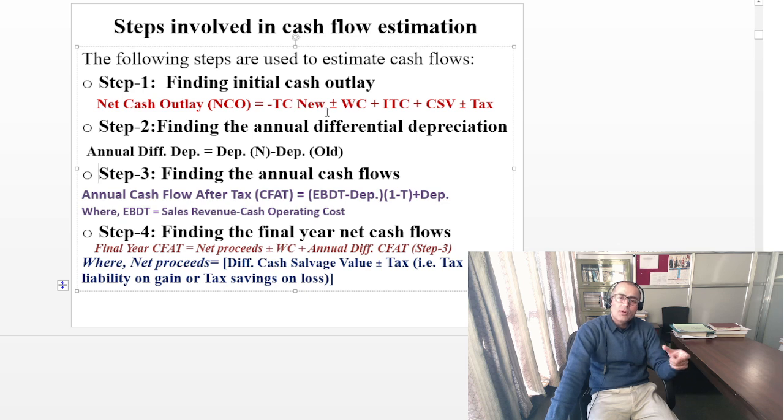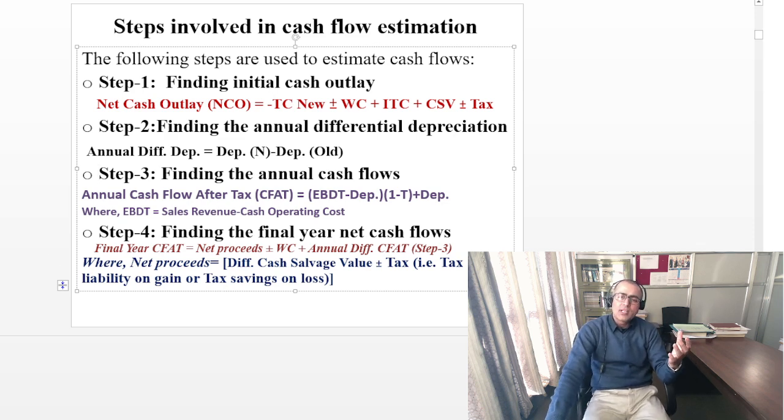That is why whatever you did here for the working capital, increase or decrease, you just do the reverse here. Now the annual differential cash flow after tax, that you just calculated in step 2, and this way you could find the final year cash flow after tax. Here the net profit is simply the net profit difference, cash salvage value plus or minus tax. Tax calculation is the same as I discussed during the explanation about the initial cash outlay.